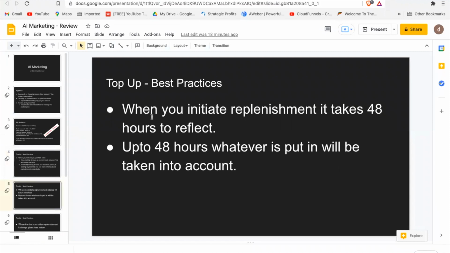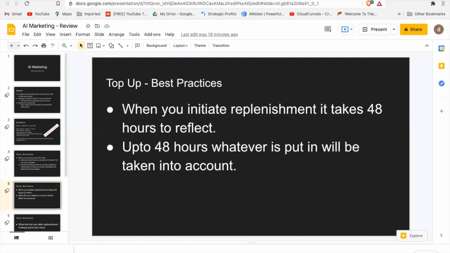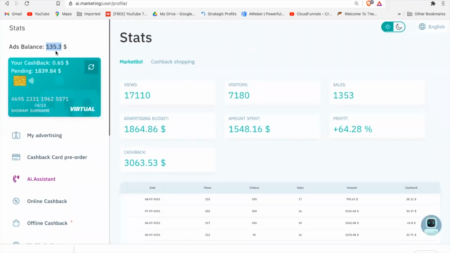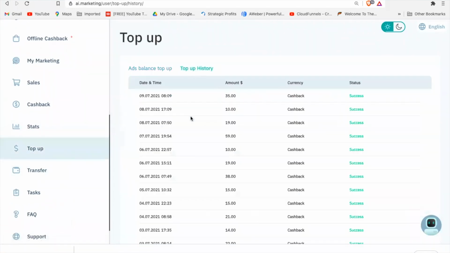Now going to this point. When you initiate replenishment, it takes 48 hours to reflect. So this is very important to know. What it means is that once I have initiated this top up, when you look at my account and go to my top up history, you see here that I had initiated the first one, around $59, on 7th of July. And then I kept on replenishing, and today I am on 9th of July and I replenished $35.